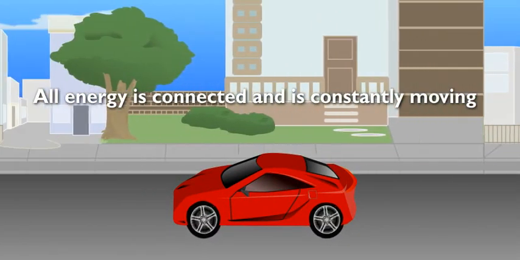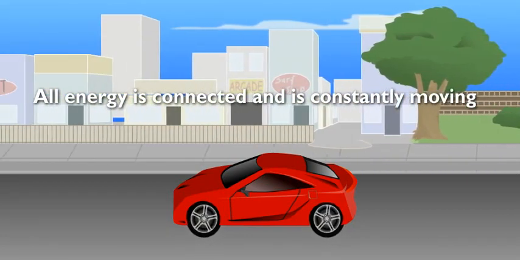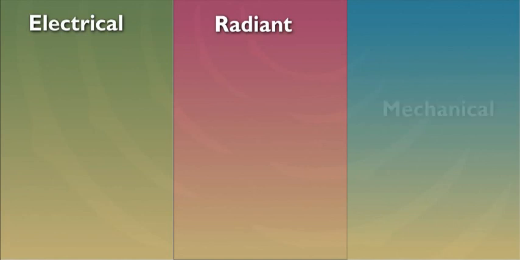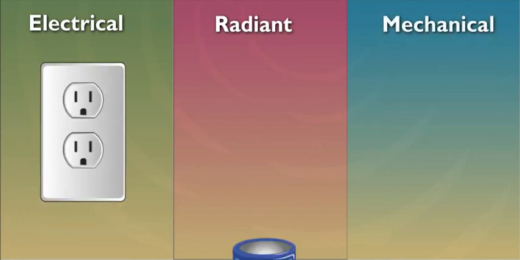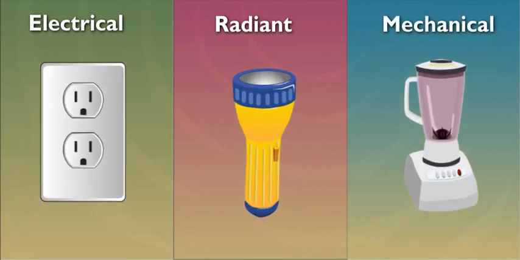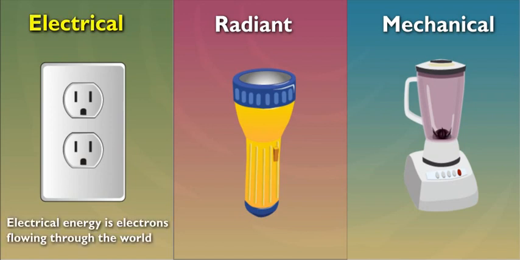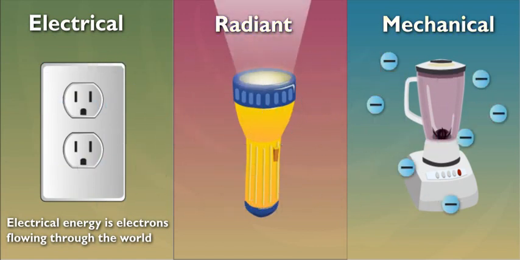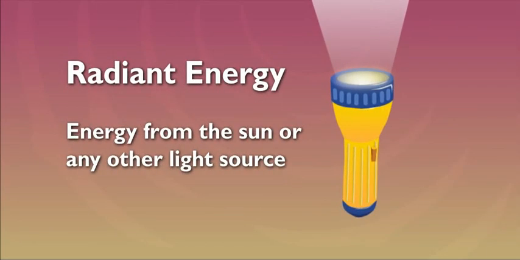There are more types of energy that we haven't even talked about yet just in this room. More? Oh, yeah. Electrical energy, radiant energy... Whoa, one at a time. I know electrical energy. That's what we use to run appliances and lights, right? Yup. Electrical energy is the movement of electrons through the world. It can be transferred into both radiant and mechanical energy. Is radiant energy like light? Exactly. Radiant energy can be light from the sun or any other light source.